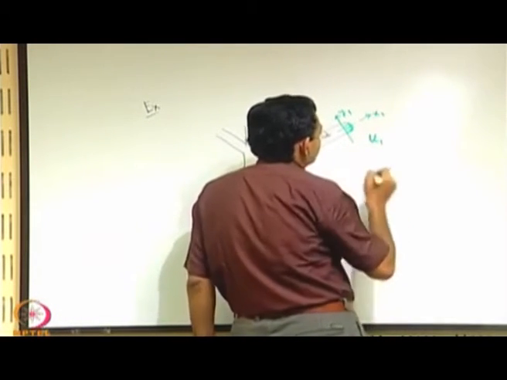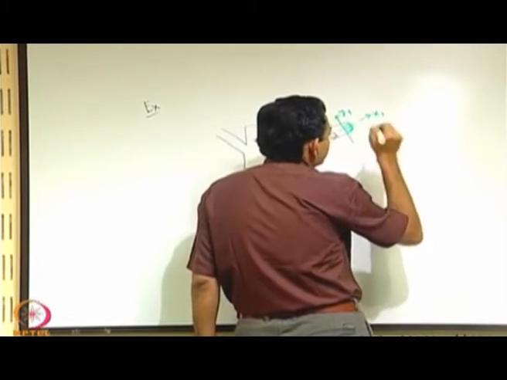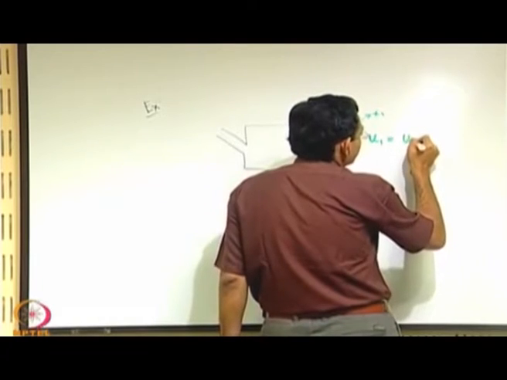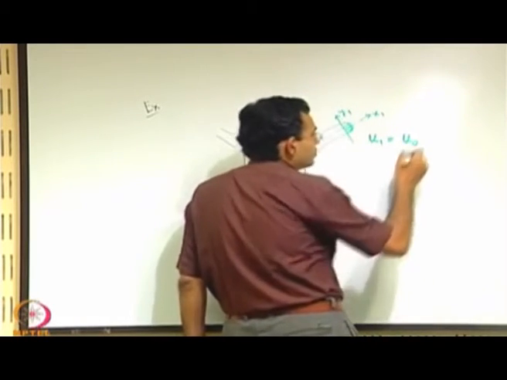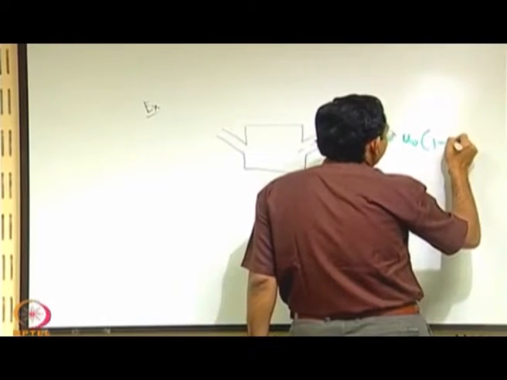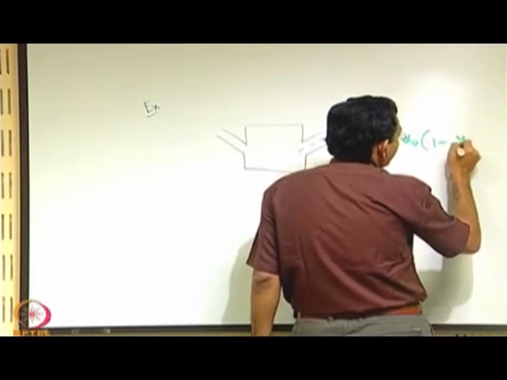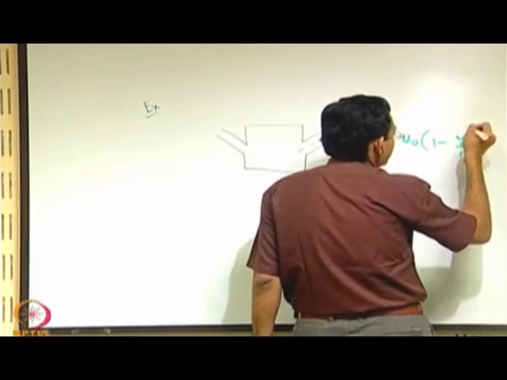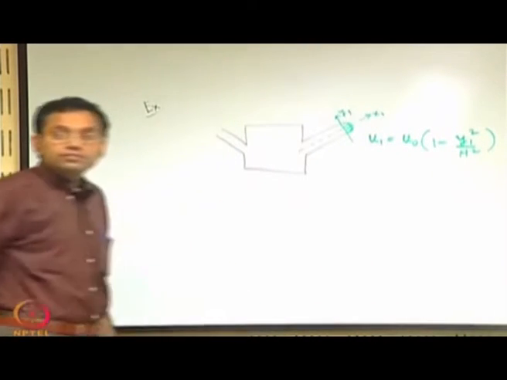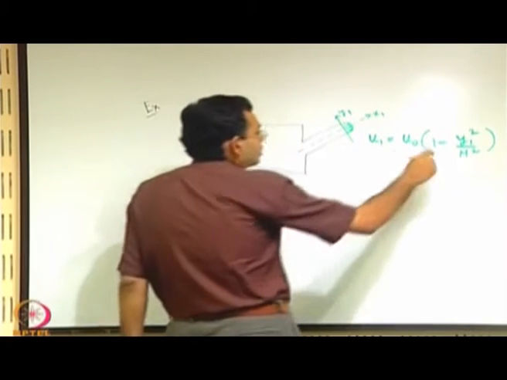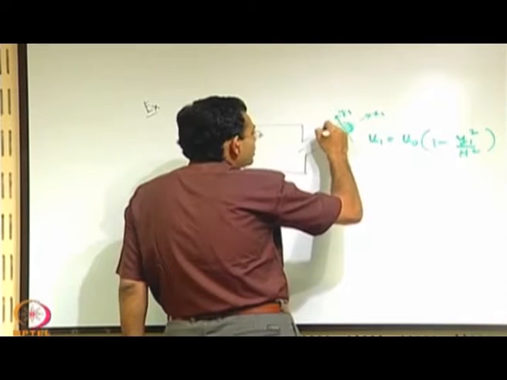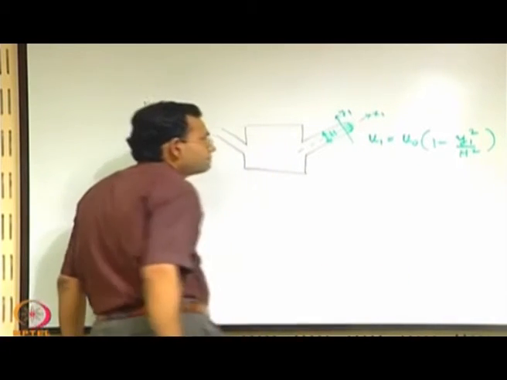u1 is equal to some u0 into 1 minus y1 square by h square, where y1 is the transverse coordinate and h is this height,